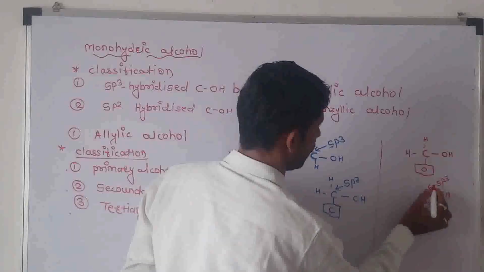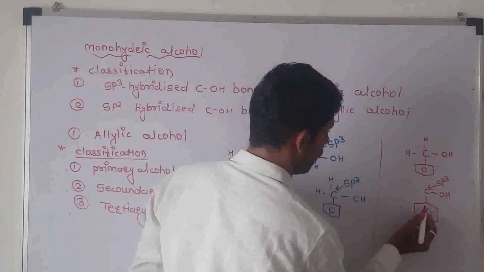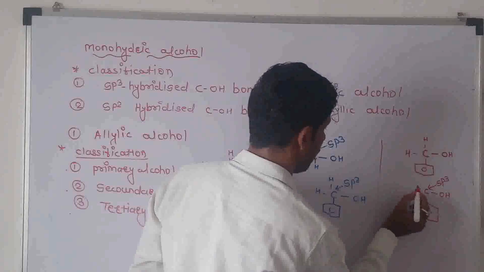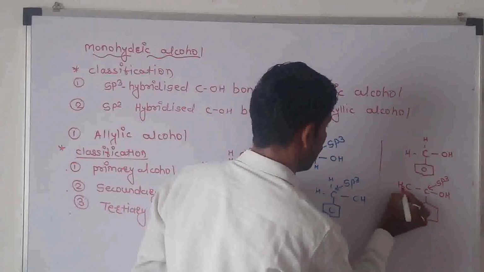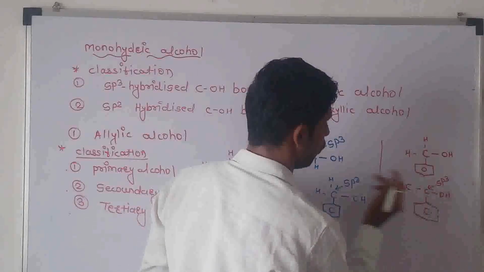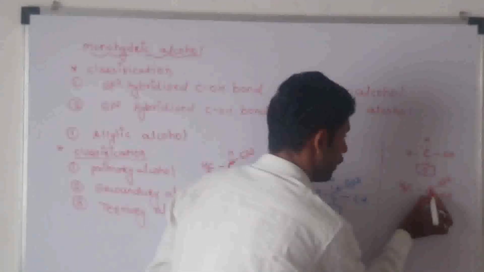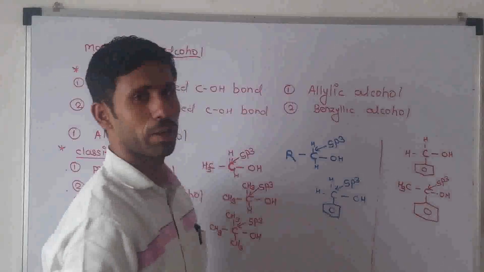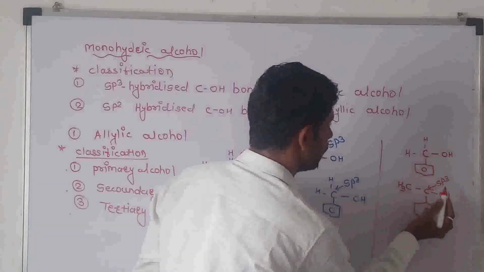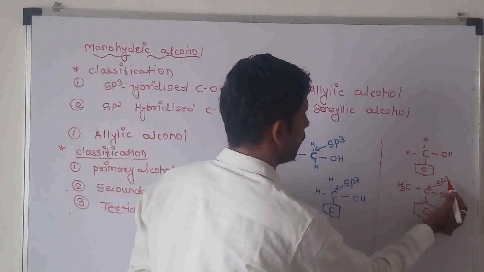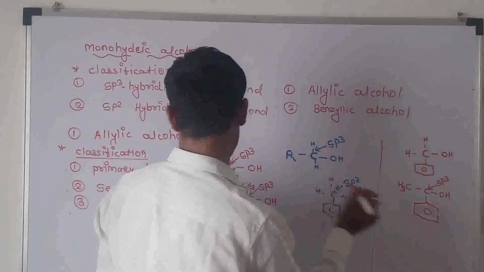This carbon is bonded to two other carbon atoms, and it is known as the secondary alcohol.